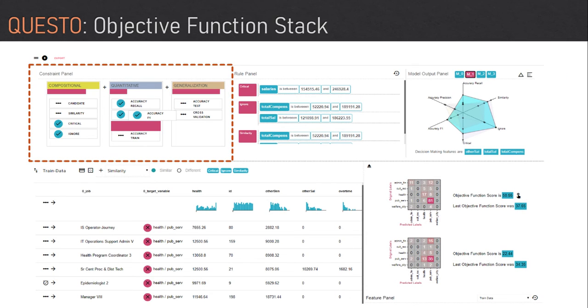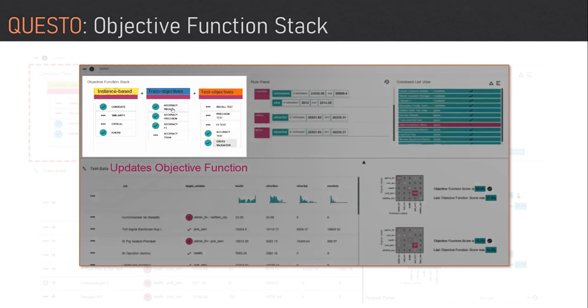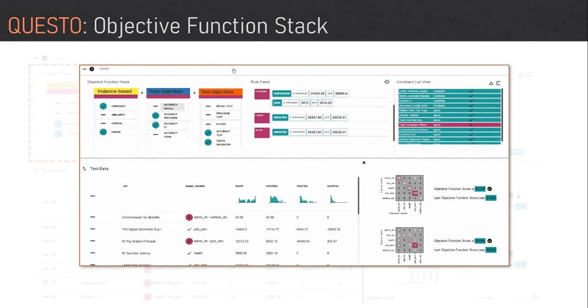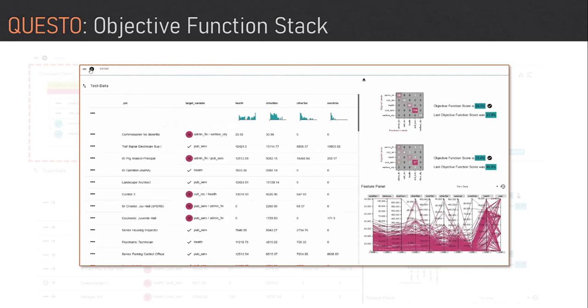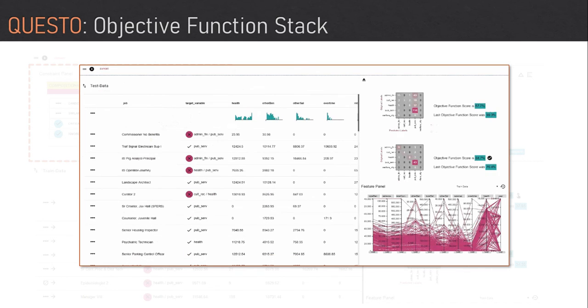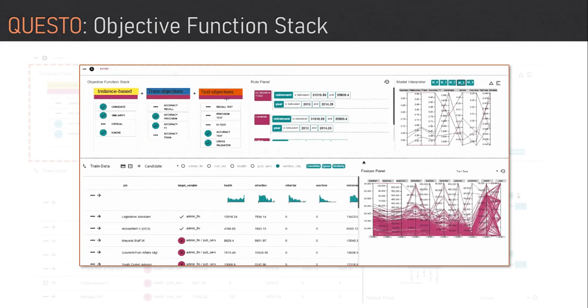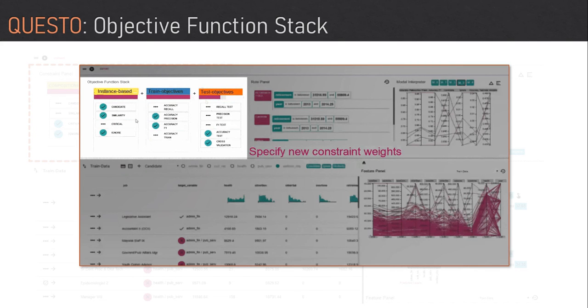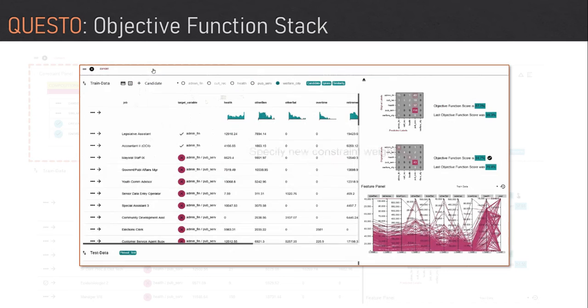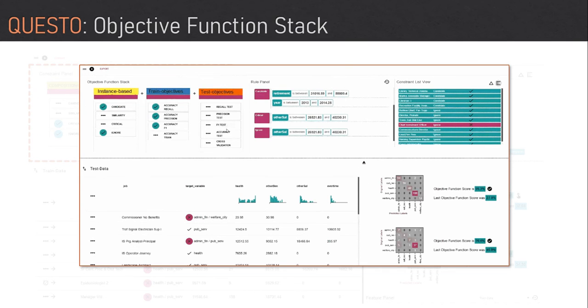The objective function view lists the specified set of objectives and constraints. Users can specify objectives by interacting with the data in the table view or by clicking any of the shown objectives in this objective function view. These objectives can be added or dragged or removed on the fly, then weighted to specify the relative order of importance.